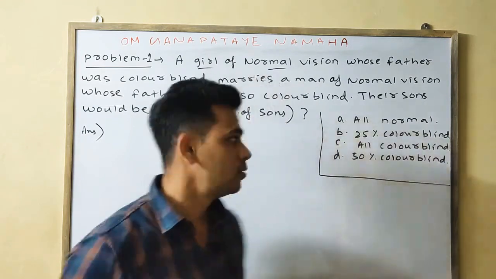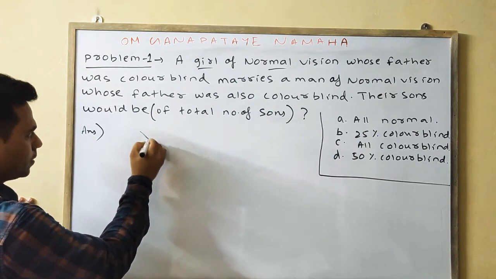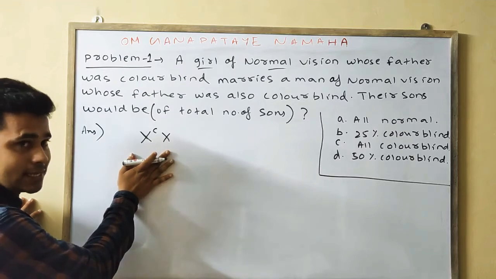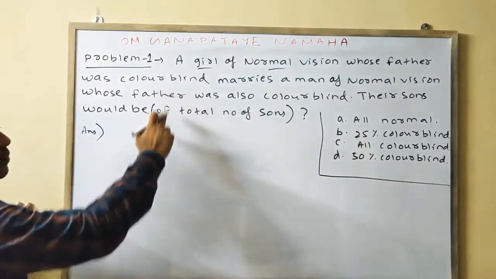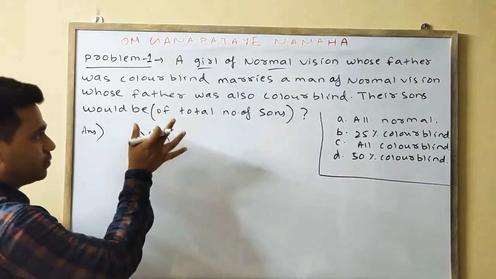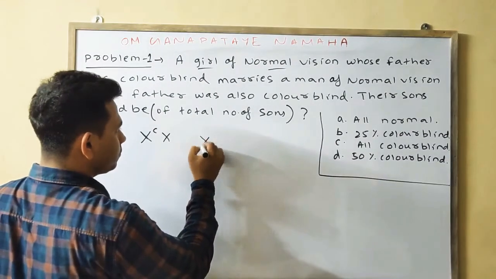Please note this. So the mother is a carrier, meaning XCX. It is not XX, because a normal vision girl whose father was colorblind, due to crisscross inheritance, has normal vision but is a carrier. Now we'll do the problem.